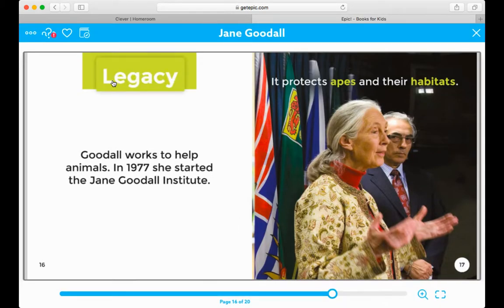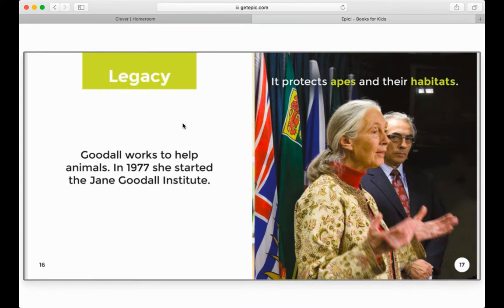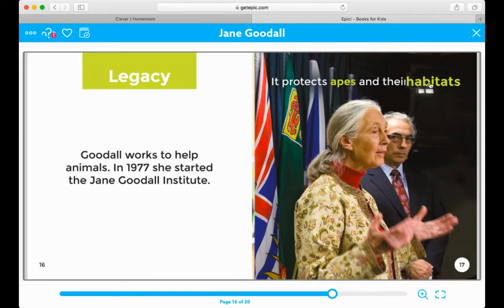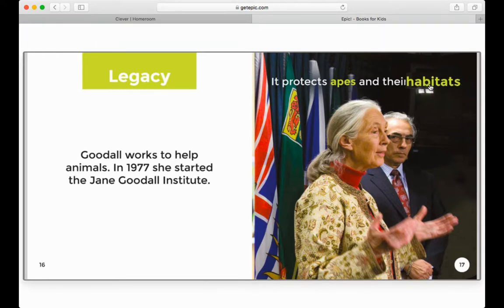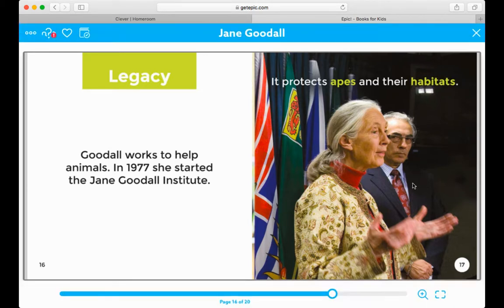Our next heading says Legacy. Goodall works to help animals. In 1977, she started the Jane Goodall Institute. It protects apes and their habitats. Remember, a habitat is a home. You will be learning more about habitats in science.